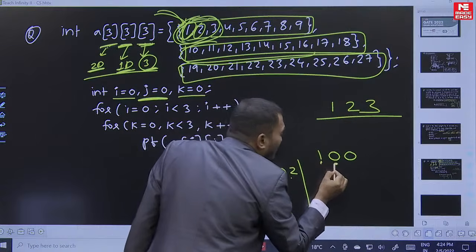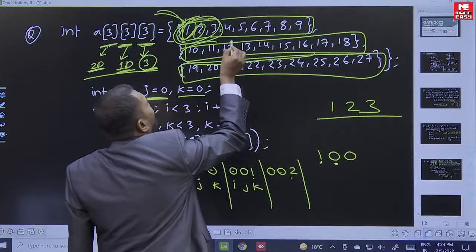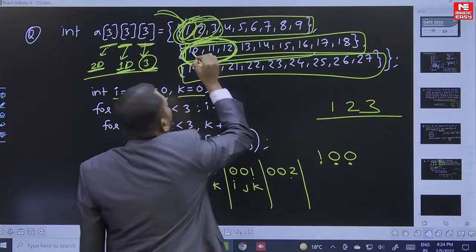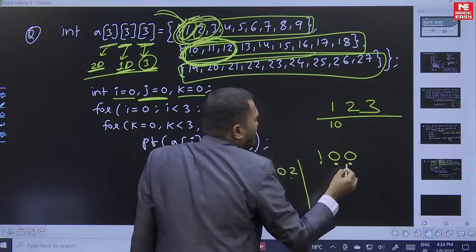First 2D array, 0th 1D array. In the first 2D array, this is the 0th 1D array, and the 0th element. What is that? 10. Simple. And next will change to what?